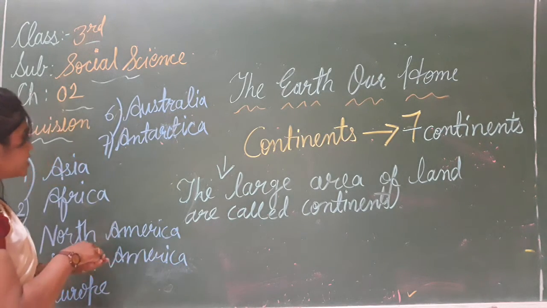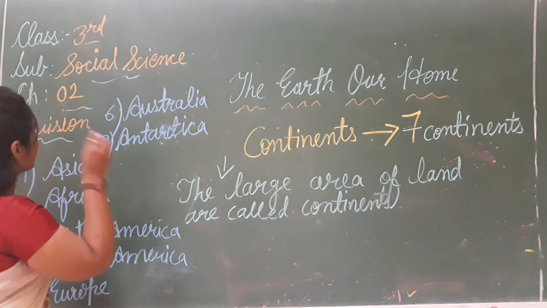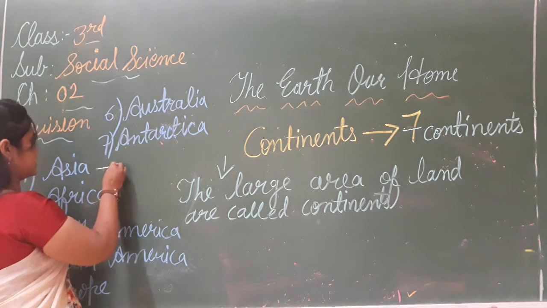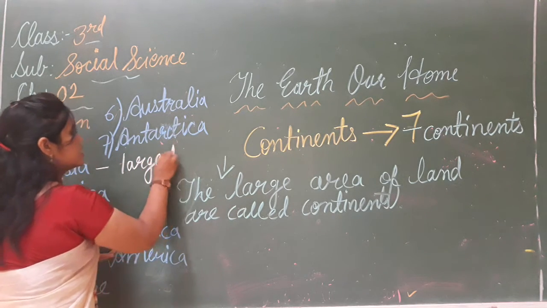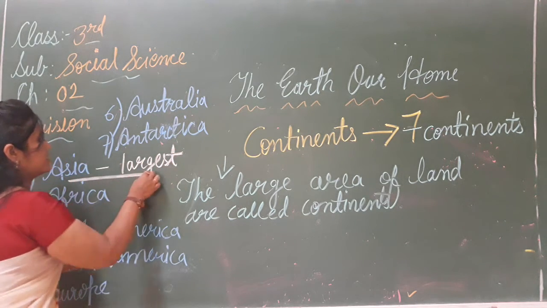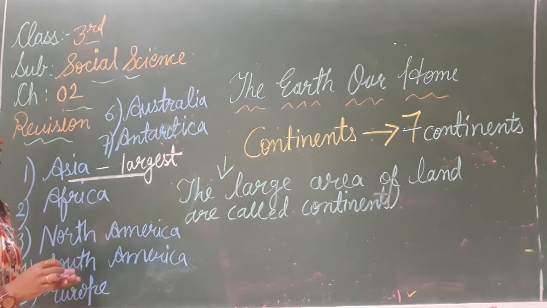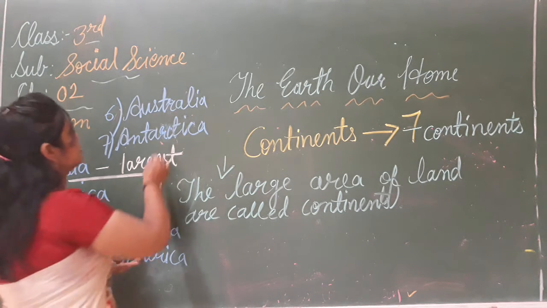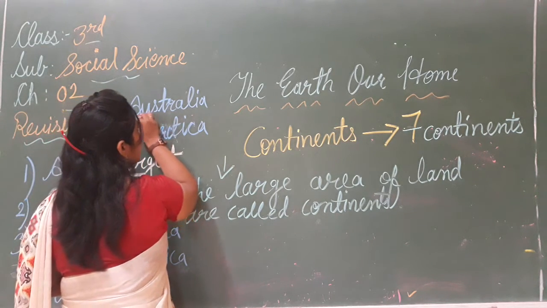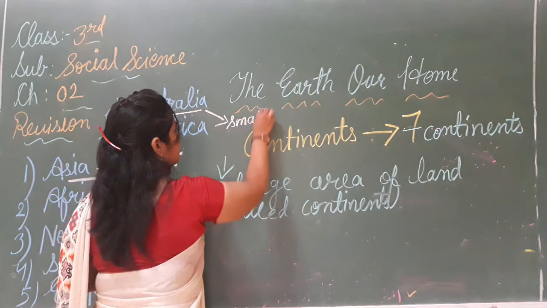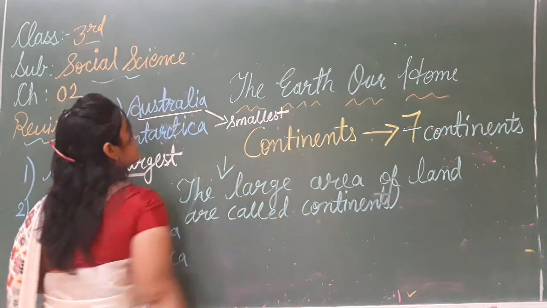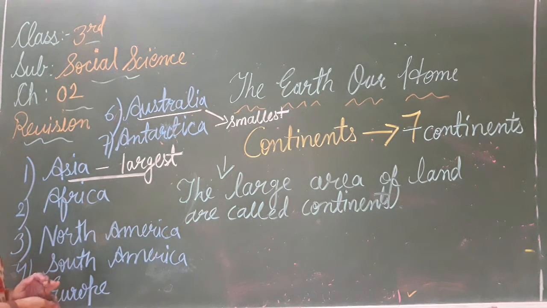Now, which one is the largest? सबसे बड़ा कौन सा है? That is Asia. Asia is the largest continent. सबसे बड़ा Asia. And which one is the smallest? The smallest one is Australia. Smallest is Australia.